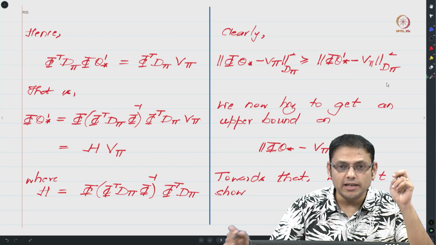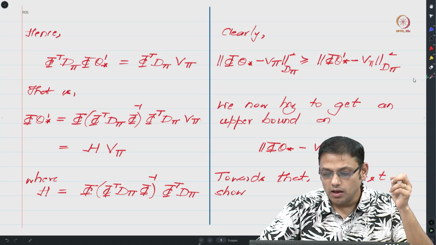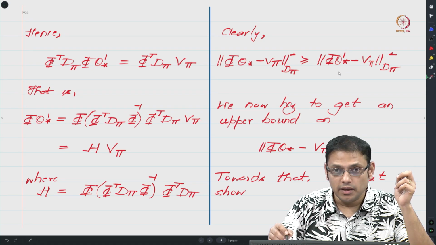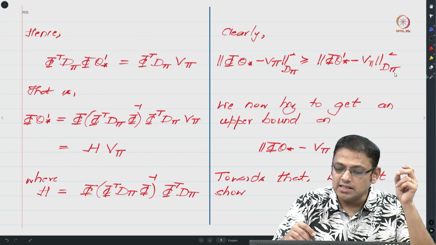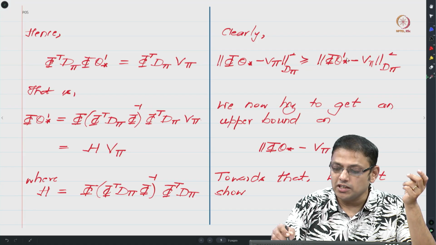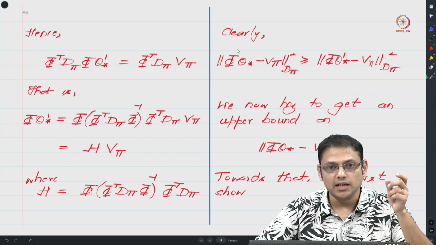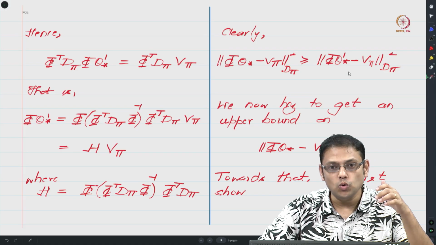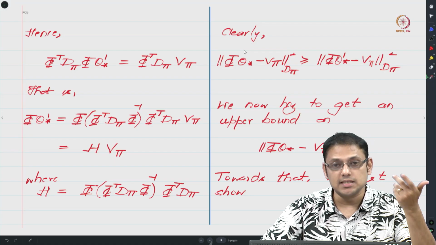So let us first look at this inequality. One can see that this inequality is straightforward, because of what I told you: theta star prime is the vector that minimizes this distance, and theta star is some vector that is not theta star prime. Hence, from the definition of theta star prime, one can immediately conclude that the distance of phi theta star to v pi will be greater than or equal to the distance of phi theta star prime to v pi. Now we would like to understand how much worse this distance can be.